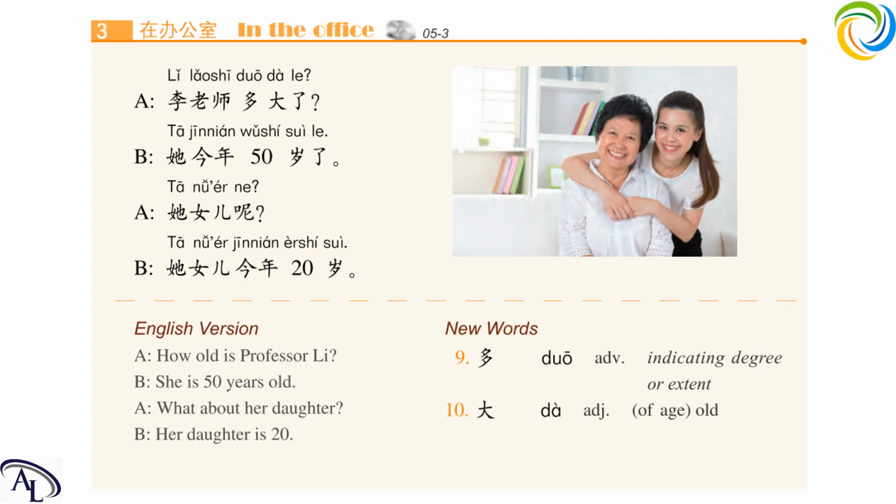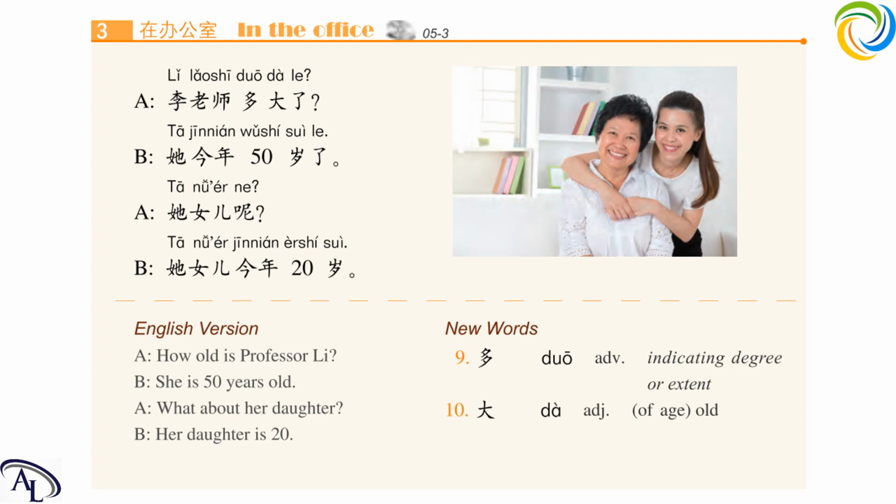And the answer is 他女儿今年20岁. 他女儿, his daughter, 今年, this year, 20岁, 20 years old. 2 means 2, okay? 10 means 10. 20, 20岁, 岁 means years old. Okay, this is it. Now let's try to read it from the start.